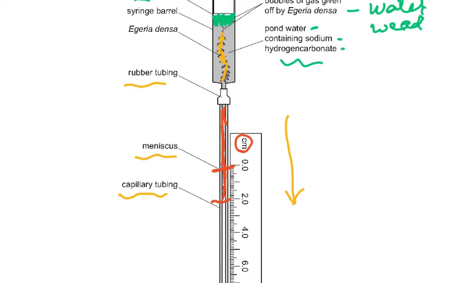Now let's look at this apparatus and see what are the other mark scheme points besides these 5. The first thing is use the same length of water plant. So this is the length of the water plant. It's got these leaves on it. You could have said the same mass, you could have said the same number of leaves, or maybe even better, the same surface area of the leaves. So if this has 10 leaves, but if the size of the leaves is different, then the surface area of the photosynthesizing part is different. So what is important is the surface area of the leaves, not the number of the leaves.